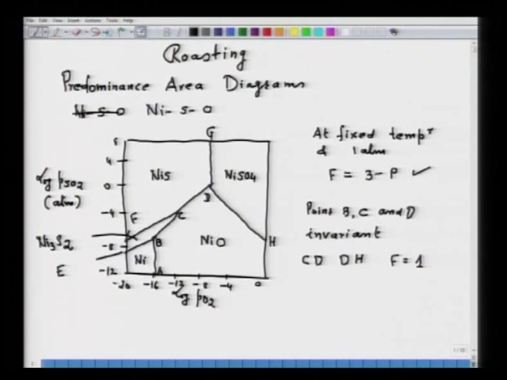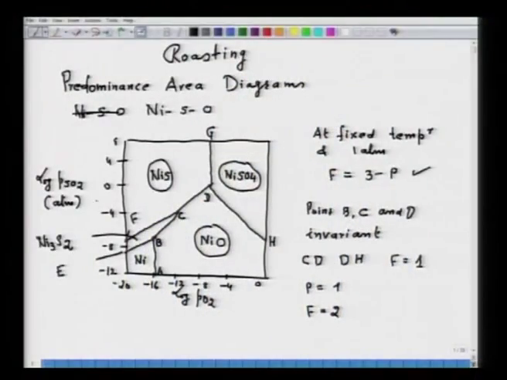Now again, if we put P equal to 1, then we get F equal to 2, that means the degree of freedom is equal to 2, and these regions are represented by areas. That means the phases NiO, NiS and NiSO4 can exist for various combinations of PSO2 and PO2. So NiO, for example, can exist at different values of PSO2 or PO2, and several values of PSO2 and PO2 can make the phase NiO stable.